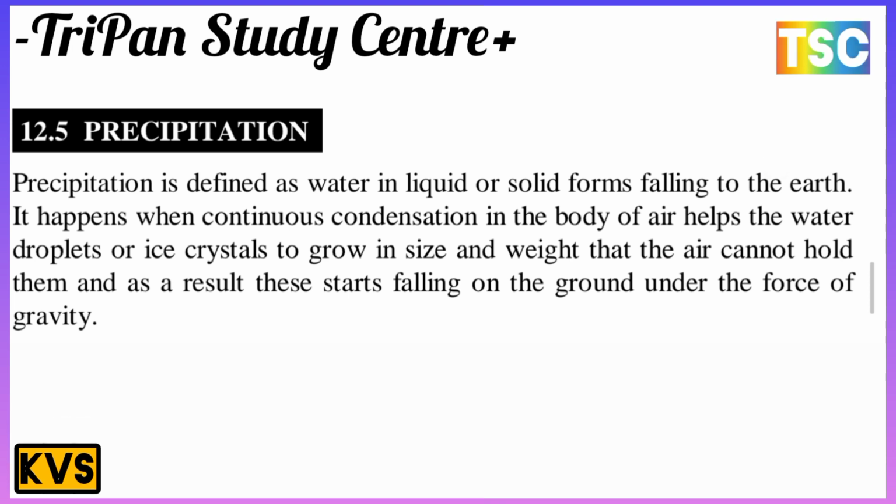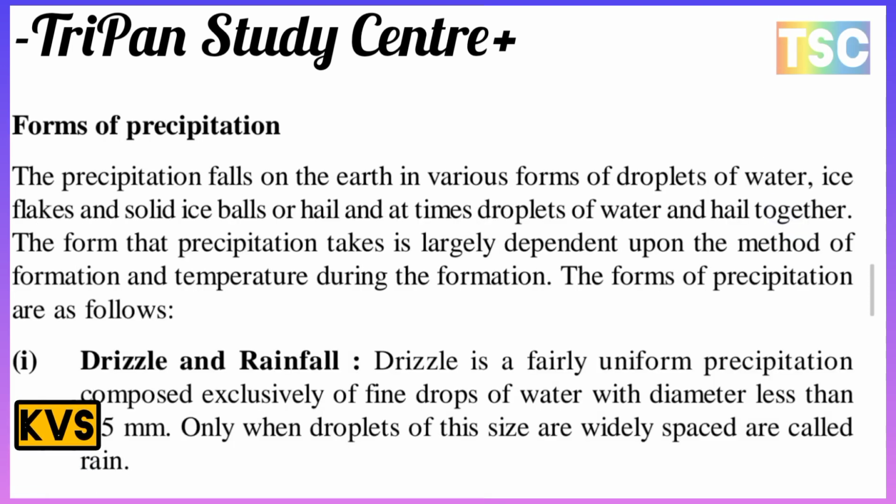The next point is the forms of precipitation. The precipitation that falls on the earth takes various forms: droplets of water, ice and fog, and solid ice balls, and at times droplets of water and hail together. The form that precipitation takes largely depends upon the method of formation and the temperature during formation. The forms of precipitation are as follows.